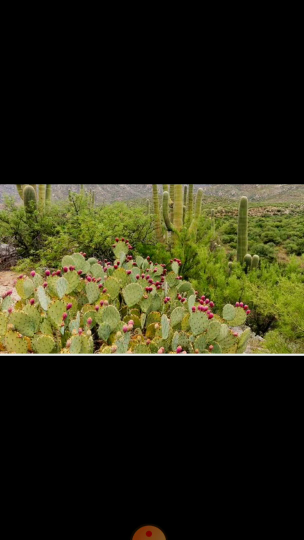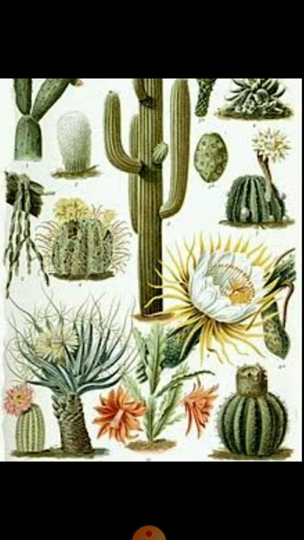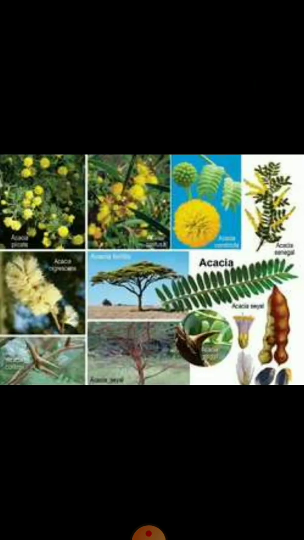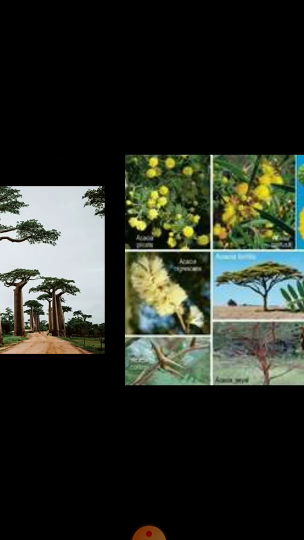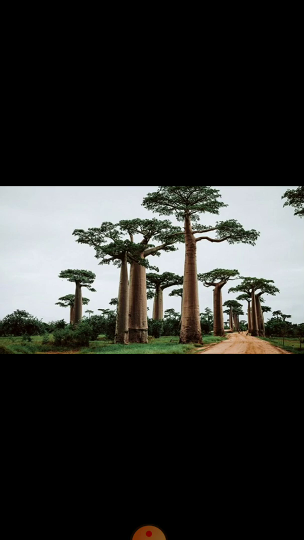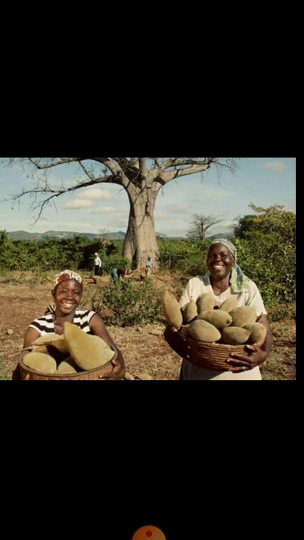The main plants found in a desert are small thorny bushes and plants like cacti, acacia, baobab, and palm trees.